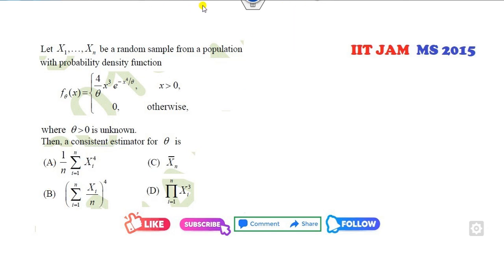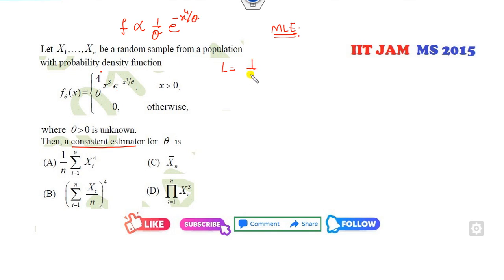There is one more method. Whenever you are talking about the consistent estimator, find the MLE. So how do you define the MLE? As I told you in my last lecture, you can consider only those functions which are dependent on theta. So it is 1 over theta and it is here.